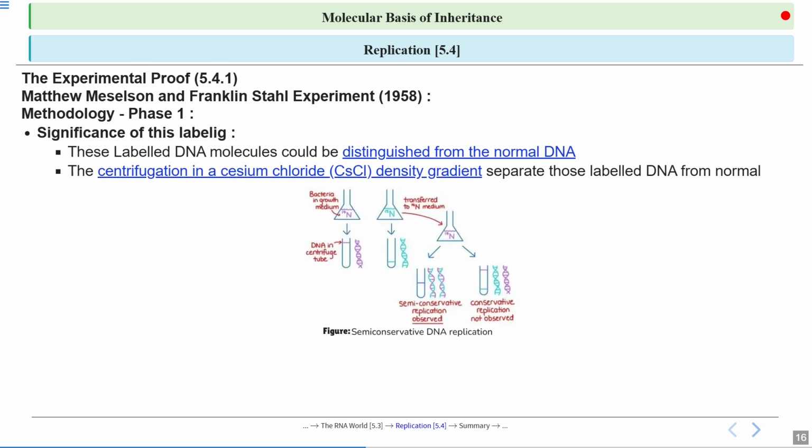So now what will happen? Because we said that this DNA of E. coli has the heavy isotope of nitrogen, we can distinguish these labeled DNA molecules from the other normal molecules. And how do we distinguish this? By centrifugation in the cesium chloride density gradient. Because of the difference in their density, they will separate the labeled DNA from the normal DNA. Okay. So that's the reason they cultured that E. coli in a culture where there is the presence of the heavy isotope of nitrogen.